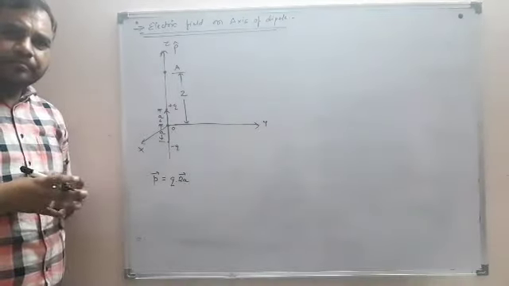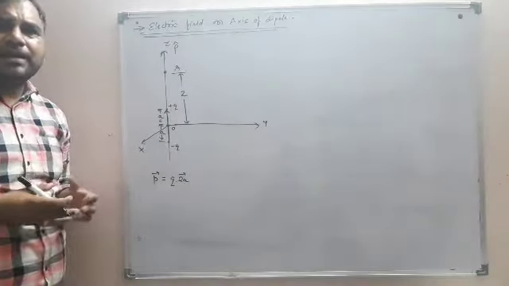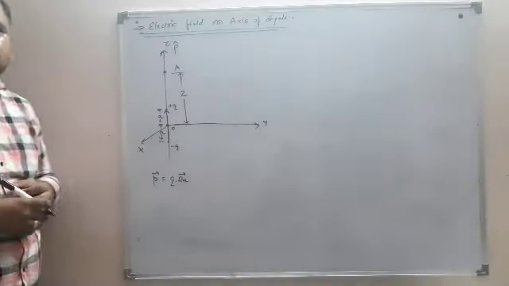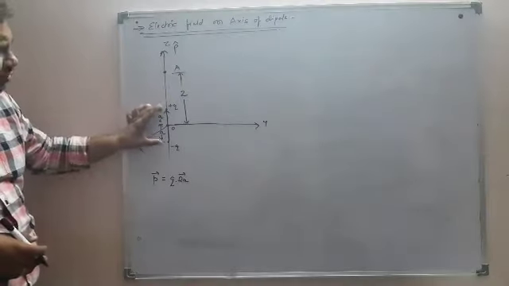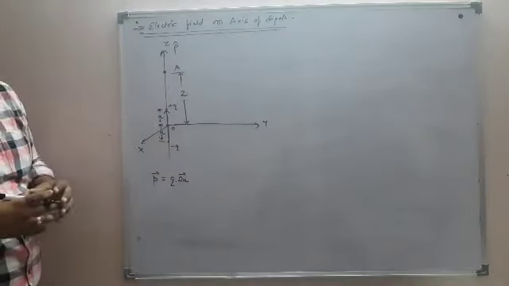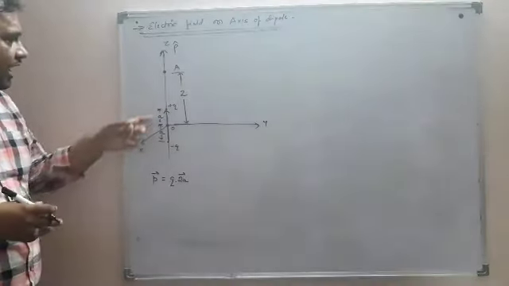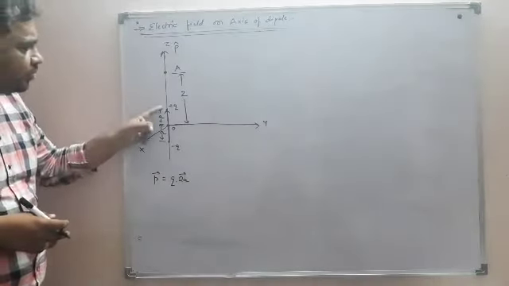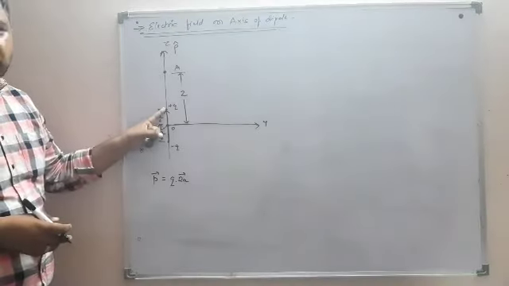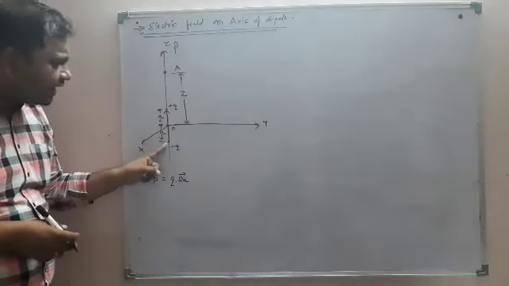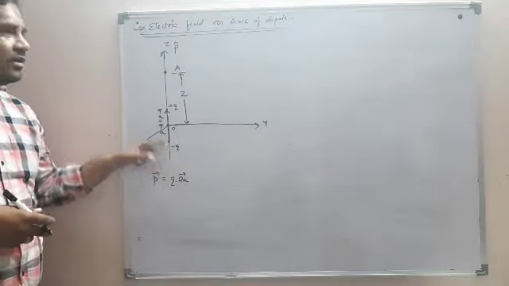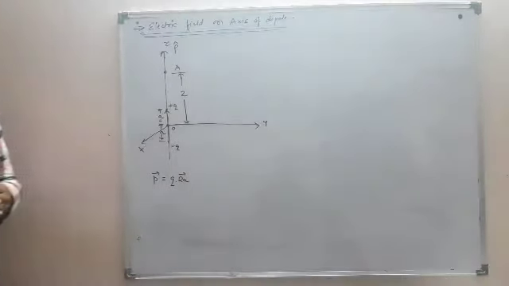First of all, I will use my basic methods. I know how to find the electric field due to point charges. A dipole is also an assembly of two point charges, minus q and plus q. So I will first find the electric field at this point A due to the positive charge, then the electric field due to the negative charge, and my final electric field will be the vector sum of both.